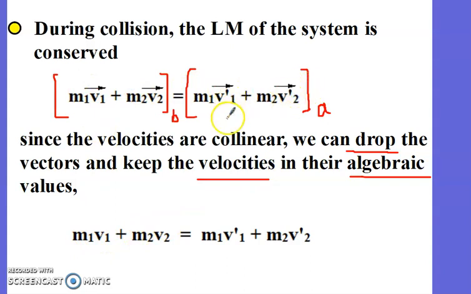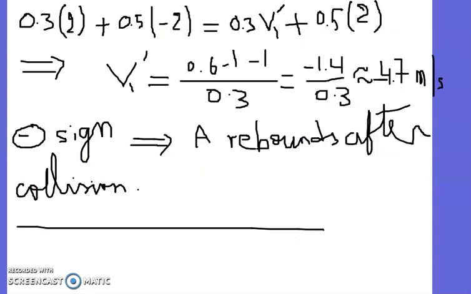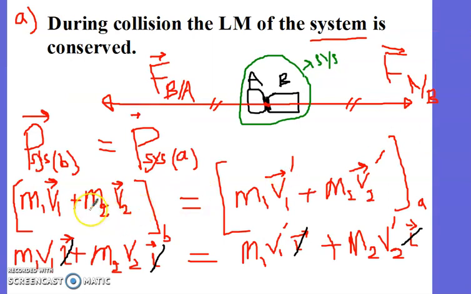You can do this only because the velocities are collinear, which is as I did in the previous example. Okay, as I did here in this example. Remember. Here, remember this example? I eliminated the unit vector, but keep v1, v2, v1 prime, and v2 prime in their algebraic values.